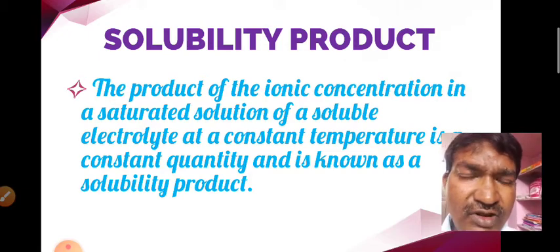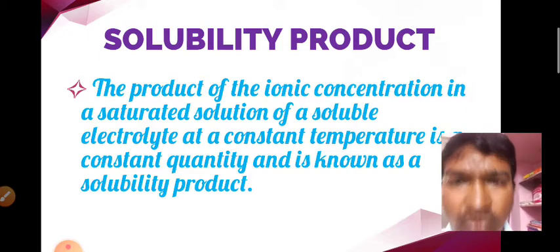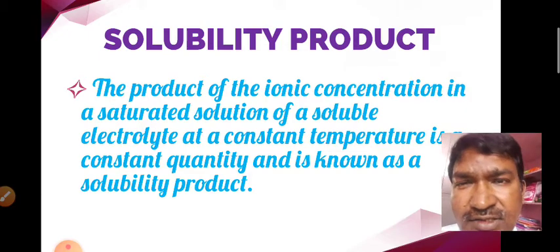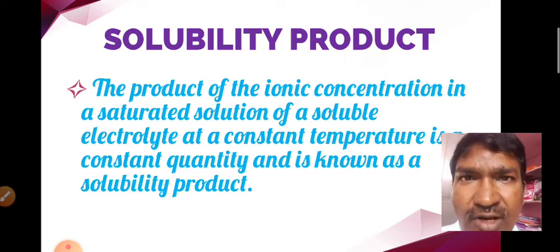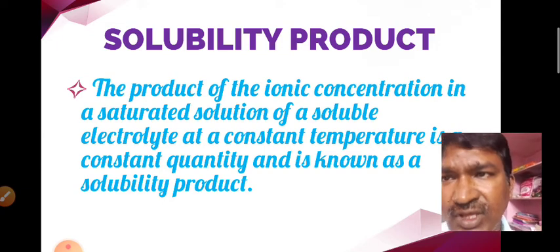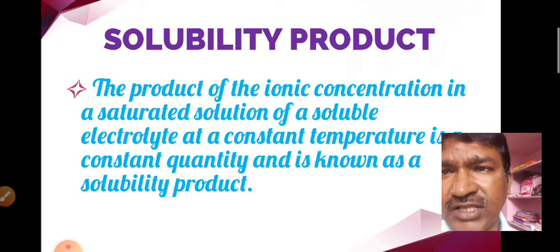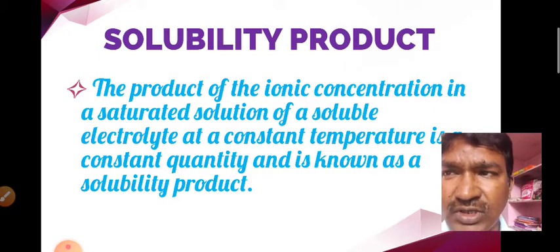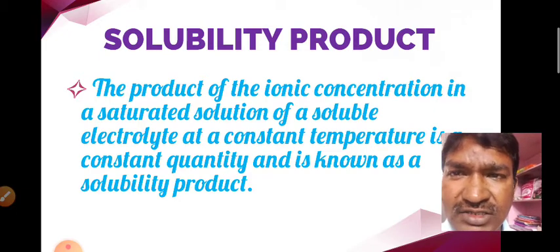But prior to that we have to know the two principles or two laws involved in qualitative analysis. First one of them is the solubility product. A solubility product is defined as the product of the ion concentrations in a saturated solution of a soluble electrolyte at a constant temperature.